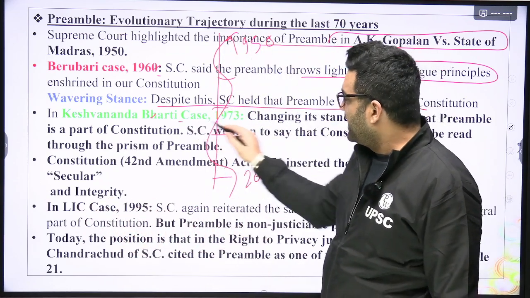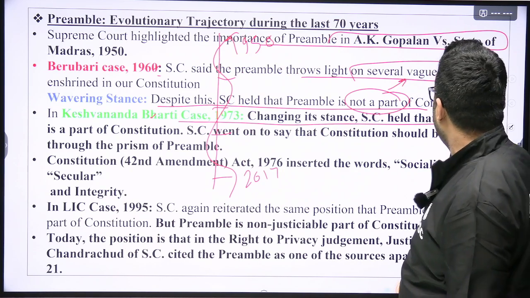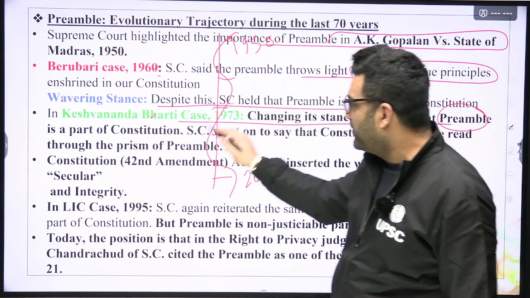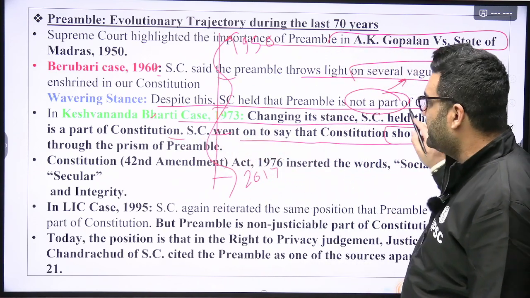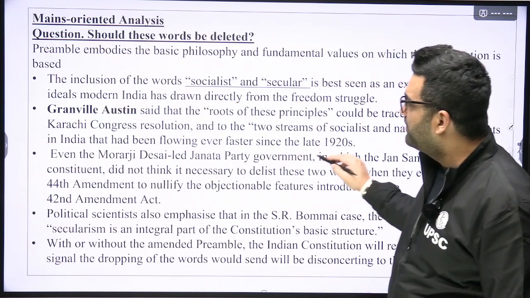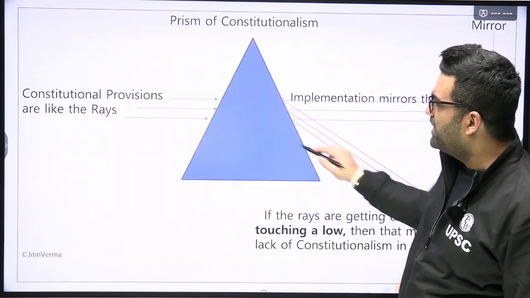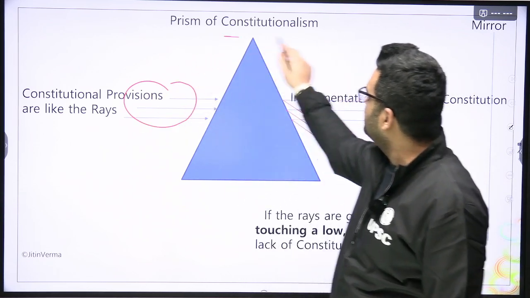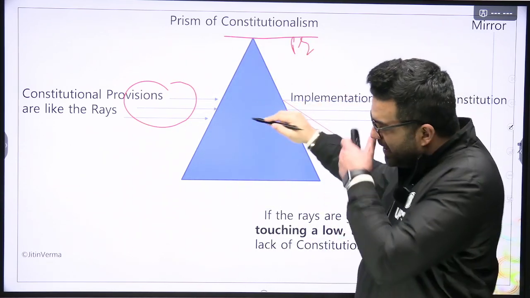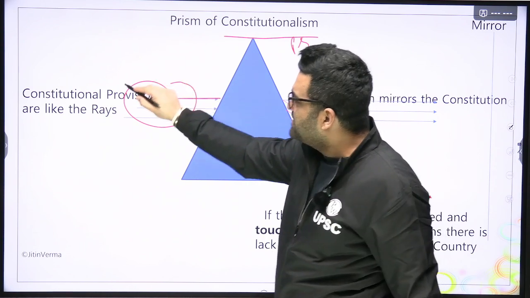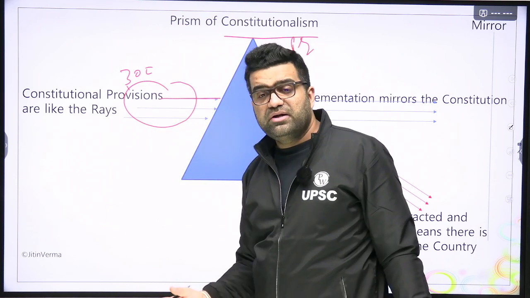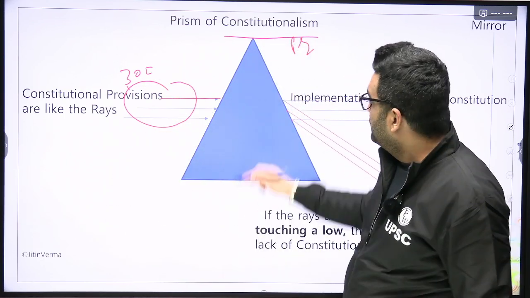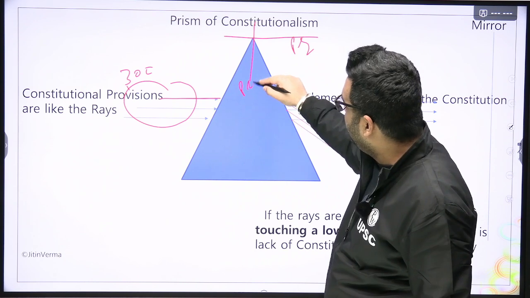In the Kesavananda Bharati case, changing its stance, the Supreme Court held that the preamble is a part of the Constitution. The Supreme Court went on to say that the Constitution should be read through the prism of the preamble. If these constitutional provisions, let's say Article 300, are not clear, we have to go through the preamble.